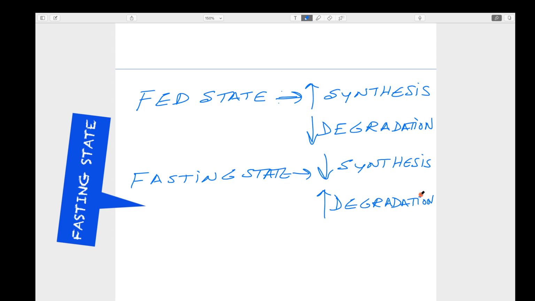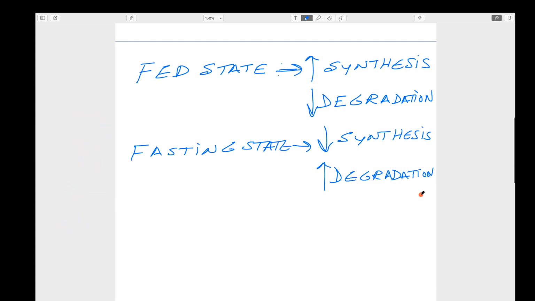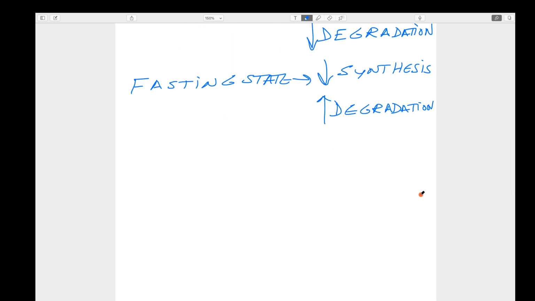That means in the fed state, the synthetic pathway shall be increased, and in the fasting state, the degradative pathway shall be increased. That is the reason the regulatory mechanisms are very important. If one pathway is active, the other pathway shall be inactive.